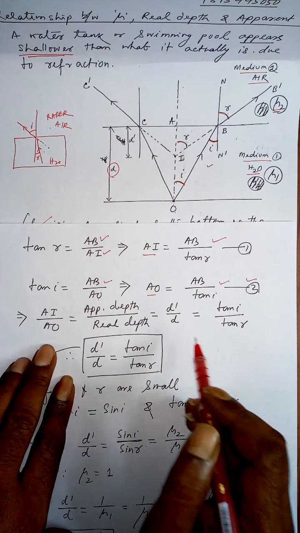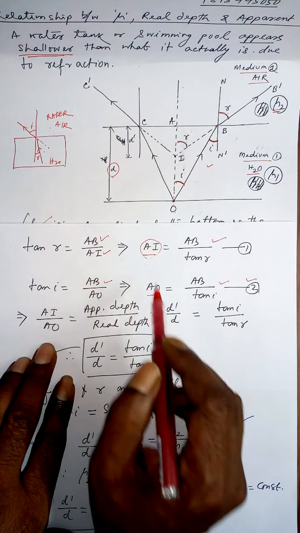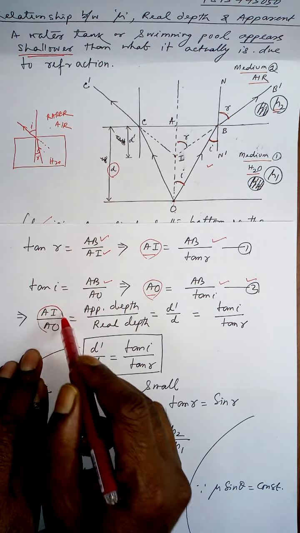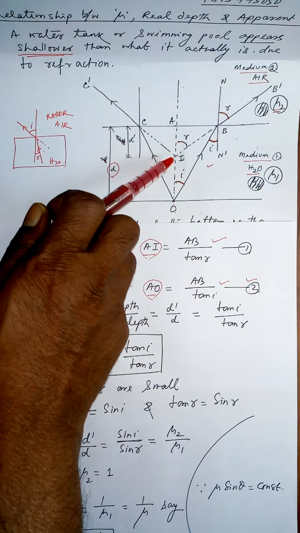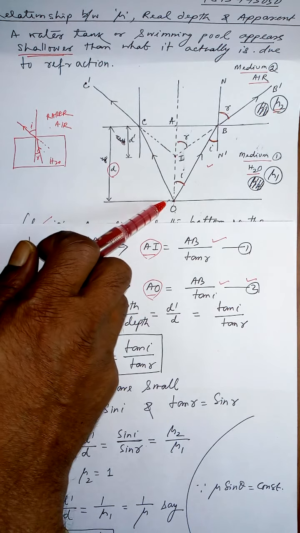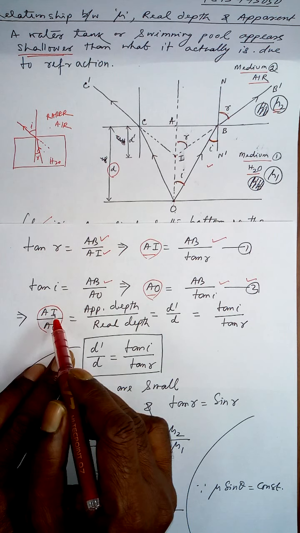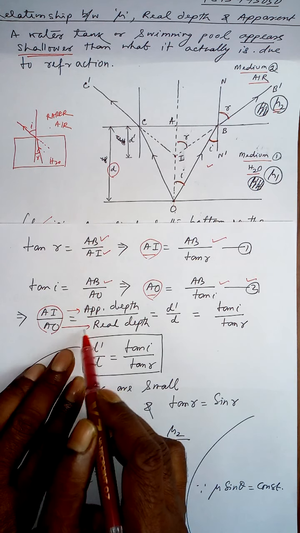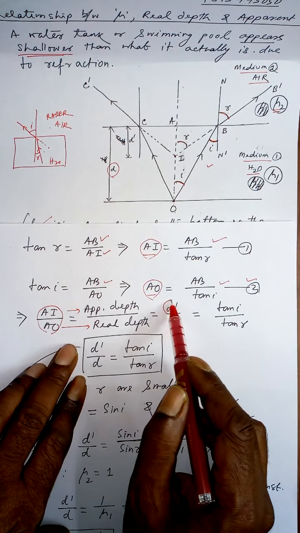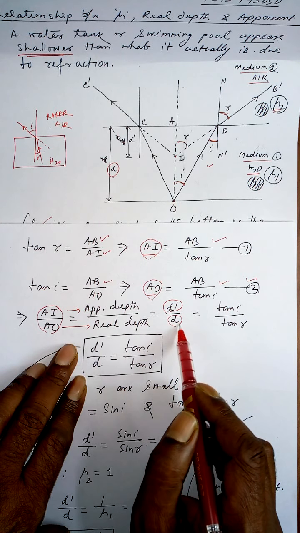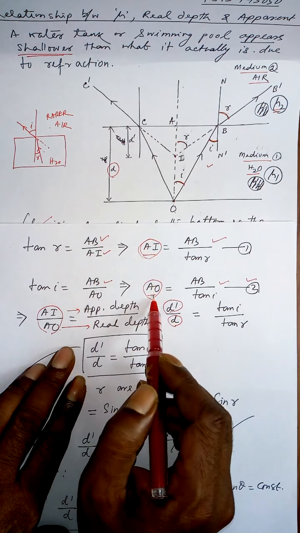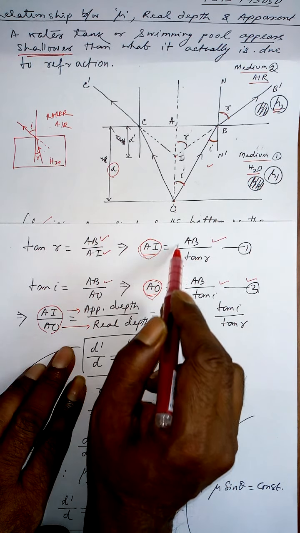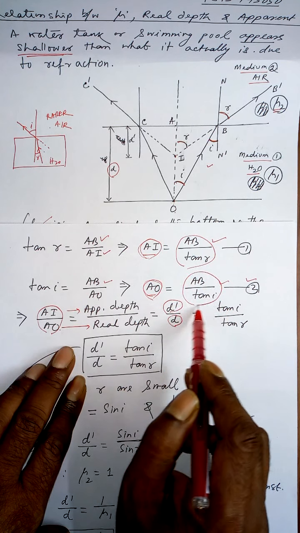Now let us divide these two. From A to I is the apparent depth, from A to O is the real depth. AI is the apparent depth, which I explained as d dash, and AO is the real depth, which I explained as d. So d dash by d is equal to this divided by this.